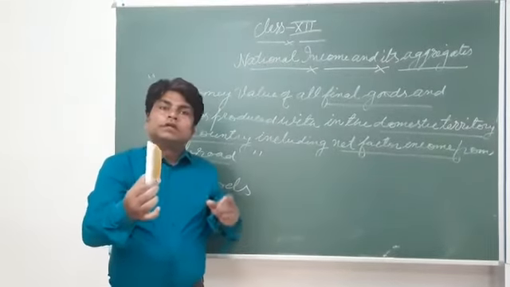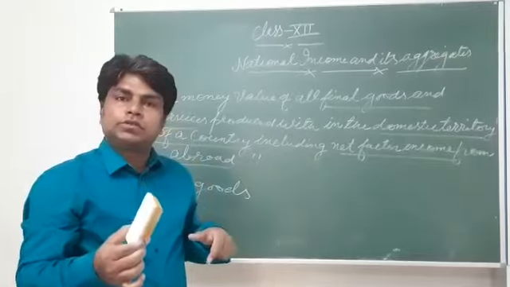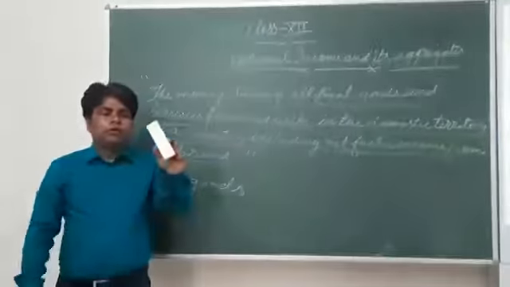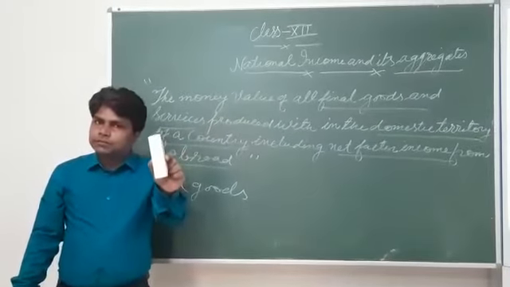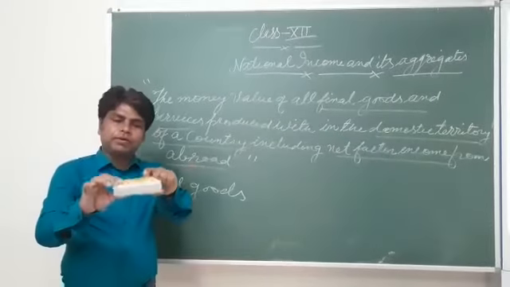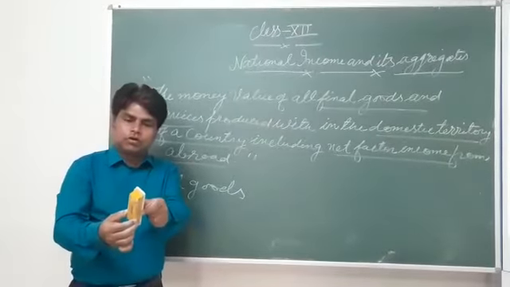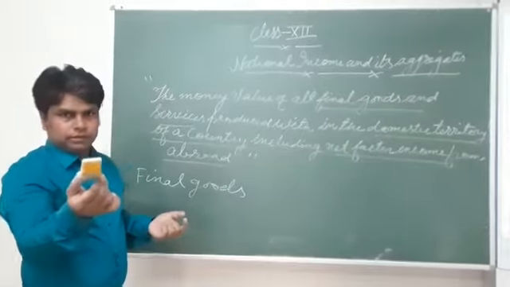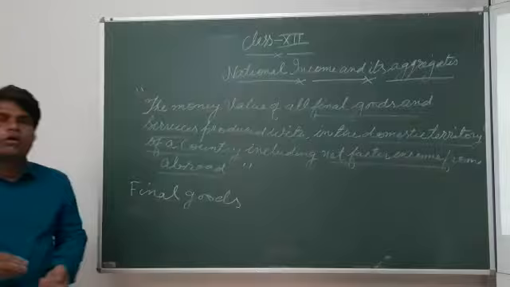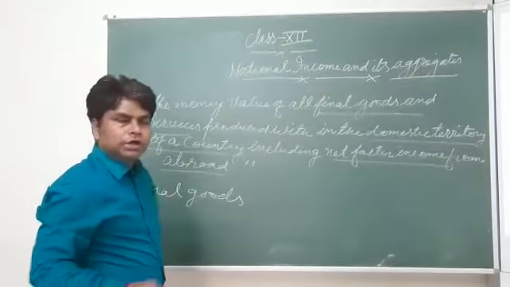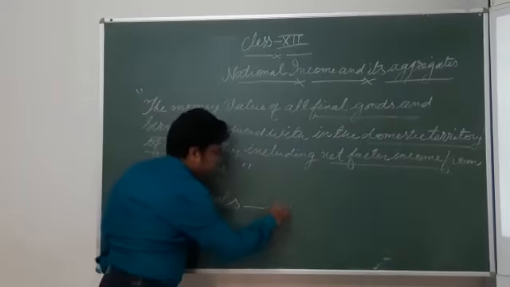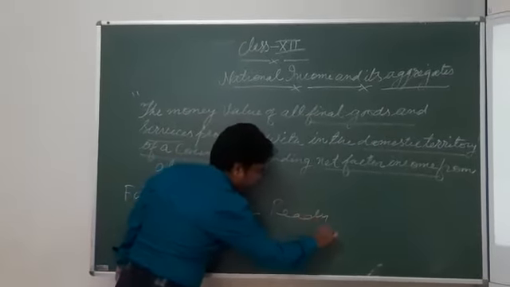Intermediate goods are used in the process of production, for example raw material like wood and cloth. So in national income, we include only final goods, not intermediate goods.